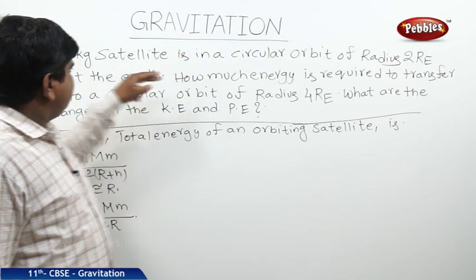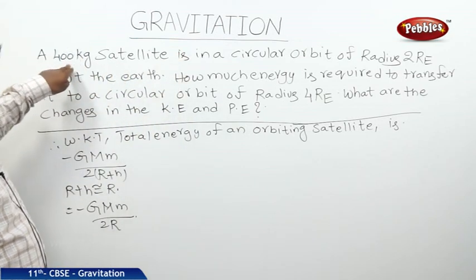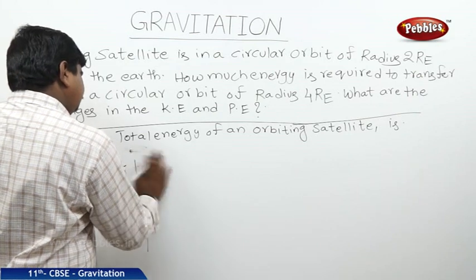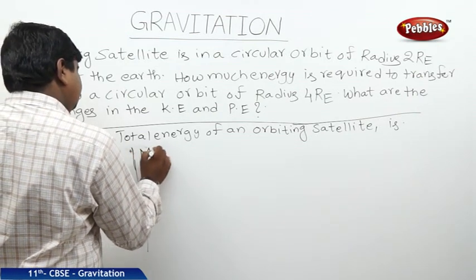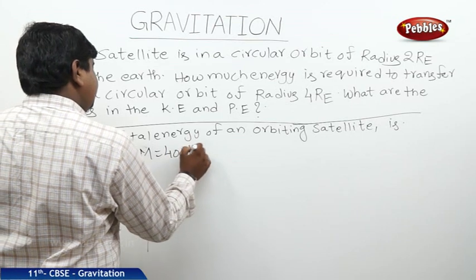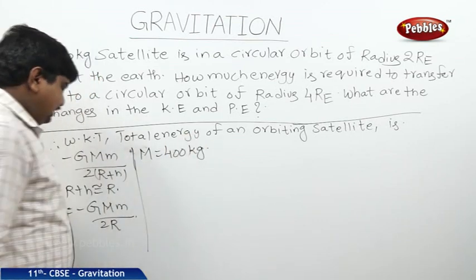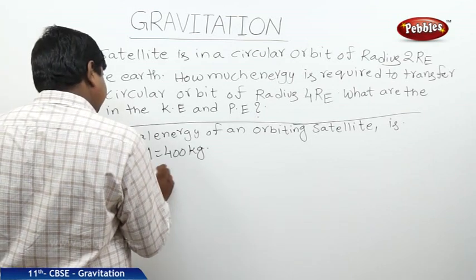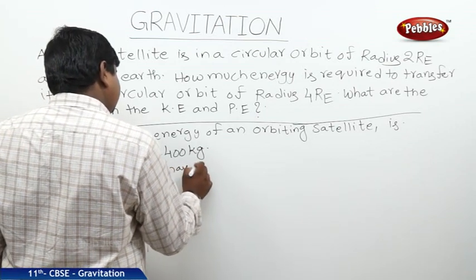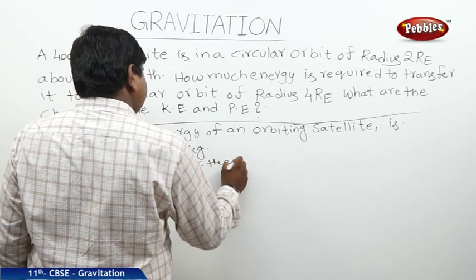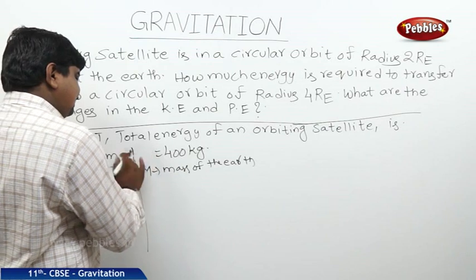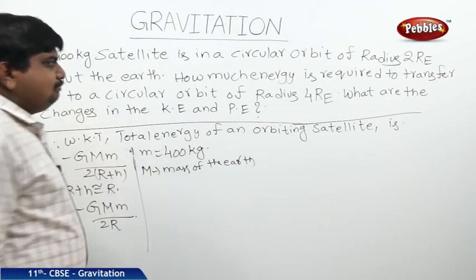If you see the case, the mass of the satellite is 400 kg, where capital M is mass of the Earth, and small m is the mass of the satellite.